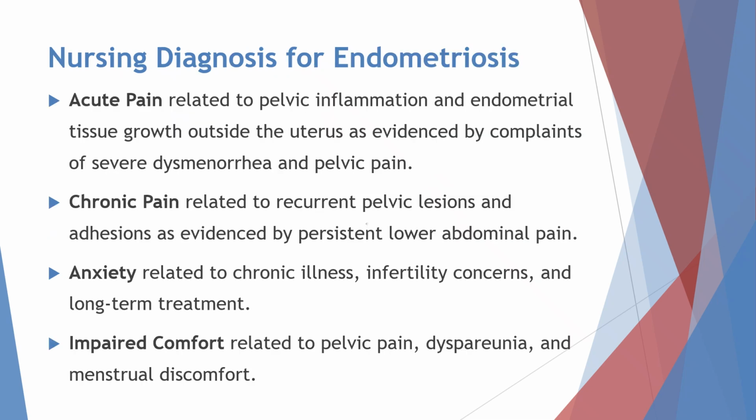At last, we will see the nursing diagnoses for endometriosis. First, acute pain related to pelvic inflammation and endometrial tissue growth outside the uterus, as evidenced by complaints of severe dysmenorrhea and pelvic pain. Second, chronic pain related to recurrent pelvic lesions and adhesions, as evidenced by persistent lower abdominal pain. Third, anxiety related to chronic illness, infertility concerns, and long-term treatment. Fourth, impaired comfort related to pelvic pain, dyspareunia, and menstrual discomfort.